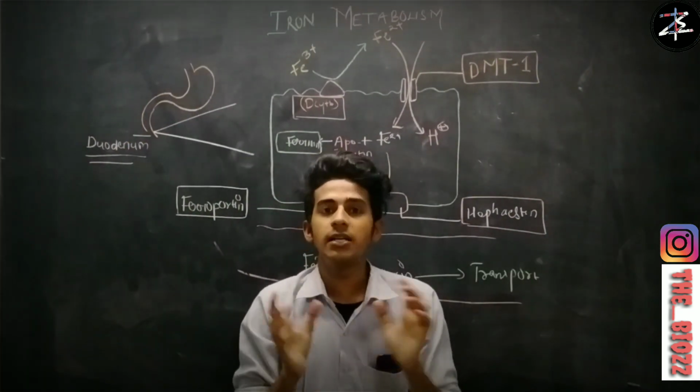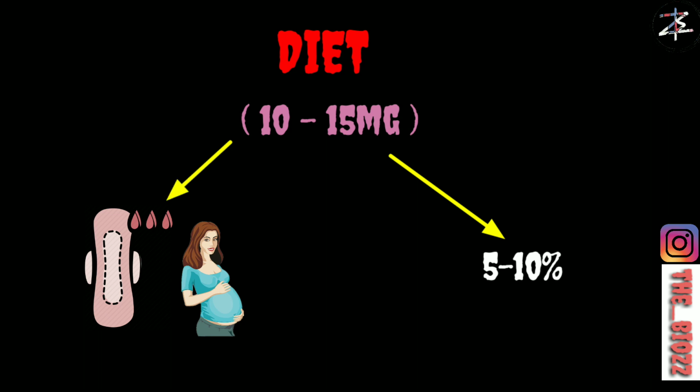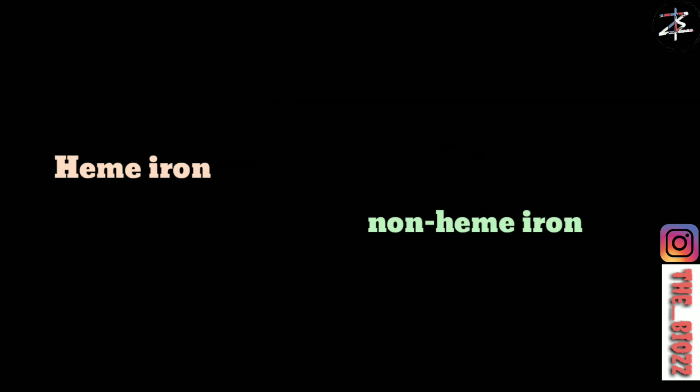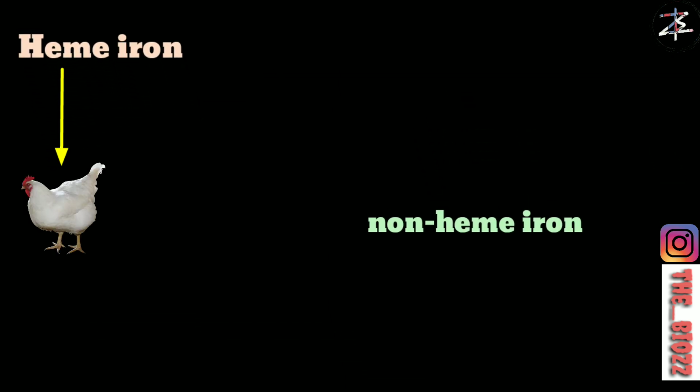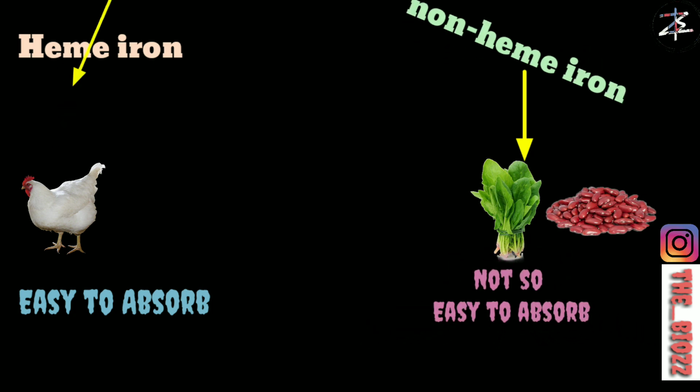The average human diet contains 10 to 50 milligrams of iron, out of which only 5 to 10% is absorbed, while in menstruating and pregnant females it increases to 10 to 30%. We ingest two forms of iron, heme iron and non-heme iron. Heme iron is derived from animals, while non-heme iron is derived from plants. Heme iron is easy to absorb, while non-heme iron is quite difficult.